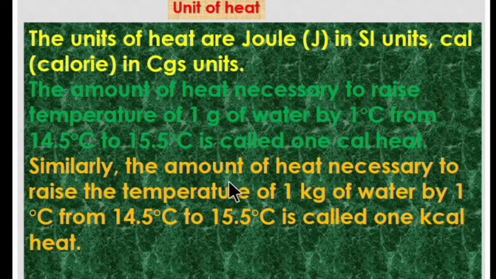Similarly, the amount of heat necessary to raise the temperature of 1 kilogram of water by 1 degree Celsius, from 14.5 degrees Celsius to 15.5 degrees Celsius, is called 1 kilocalorie of heat. It is clear that 1 kilocalorie is equal to 1000 calories.